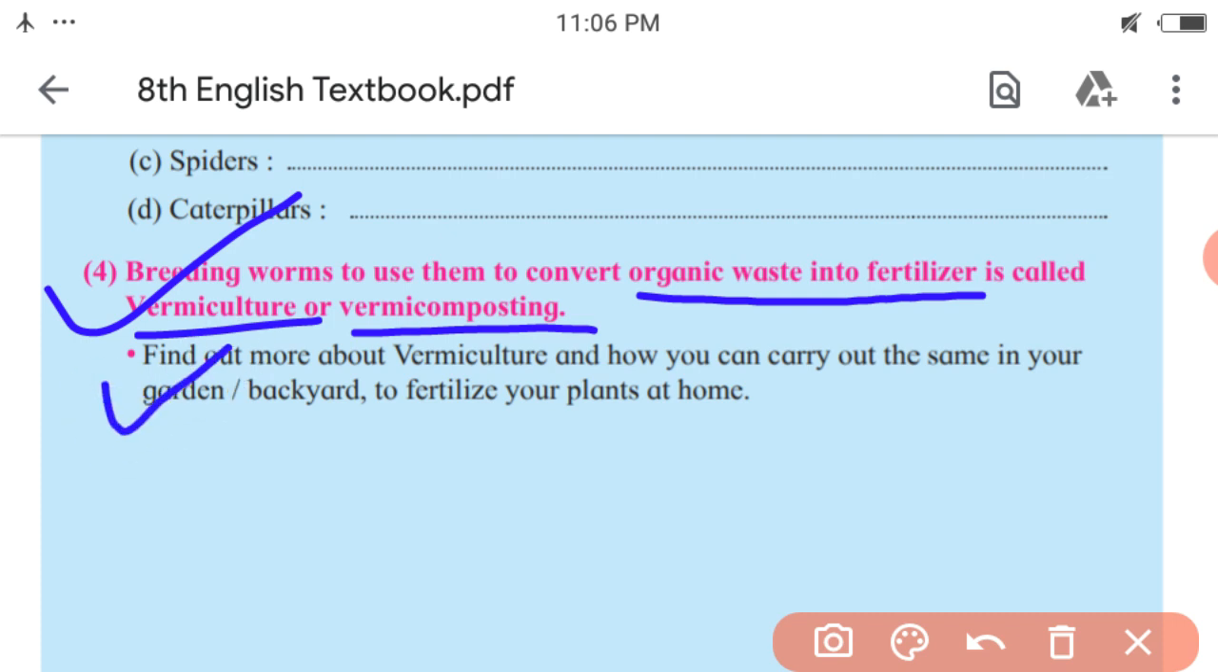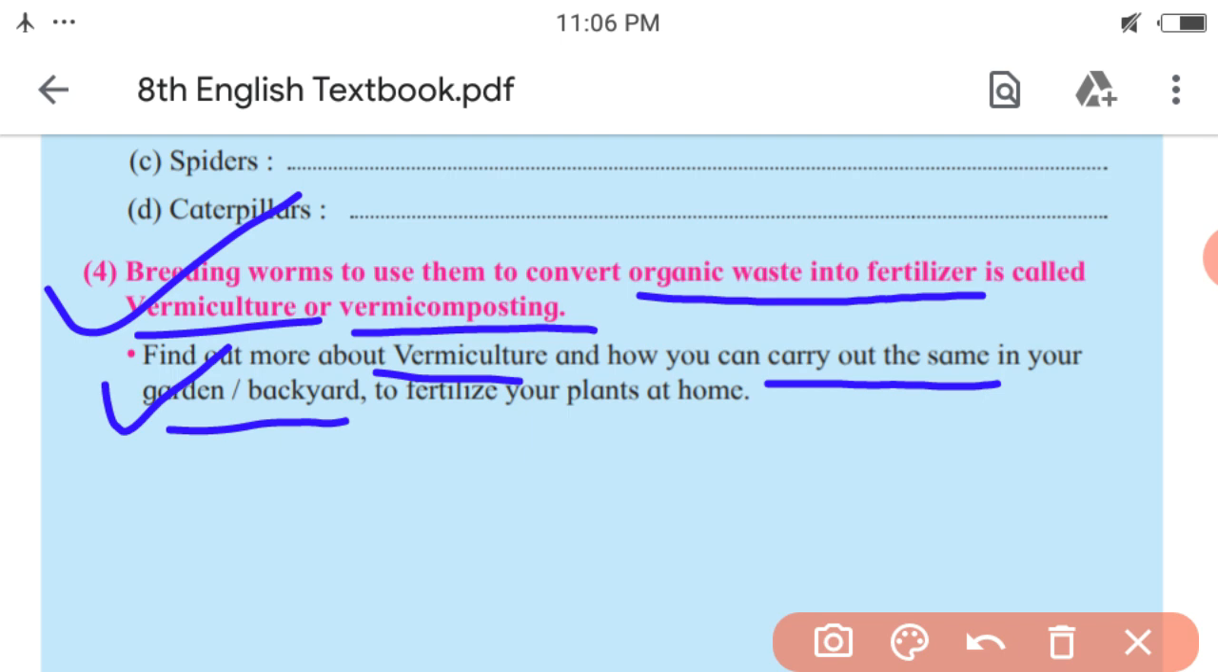Now, what you have to do? Find out more about vermiculture and how you can carry out the same in your garden or backyard, to fertilize your plants at home. So you have to find some more information about vermiculture. So for the same, you can take the help of internet.